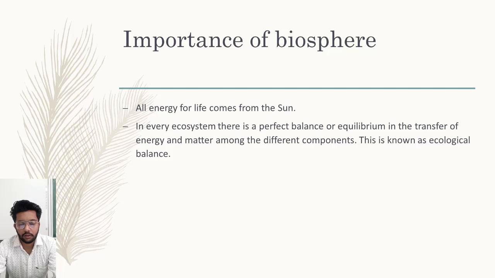In every ecosystem, there is a perfect balance or equilibrium in the transfer of energy and matter among the different components. Repeating it in Hindi again. अर्थ पे जितने भी अलग अलग कंपोनेंट्स हैं उन सभी के बीच में एनर्जी का एक परफेक्ट इक्विलिब्रियम या परफेक्ट बैलेंस रहना चाहिए. उसी बैलेंस को हम इकोलॉजिकल बैलेंस कहते हैं. It means the balance of the ecosystem. Okay, within the different living organisms, when a balance is maintained, then that is called the ecological balance.